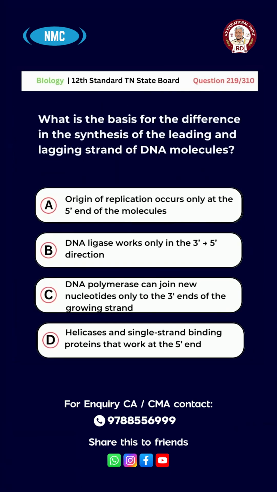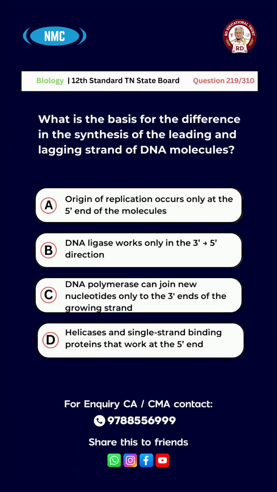Question number 219. What is the basis for the difference in the synthesis of the leading and lagging strand of DNA molecules? Option A. Origin of replication occurs only at the 5' end of the molecules. B. DNA ligase works only in the 3' to 5' direction.